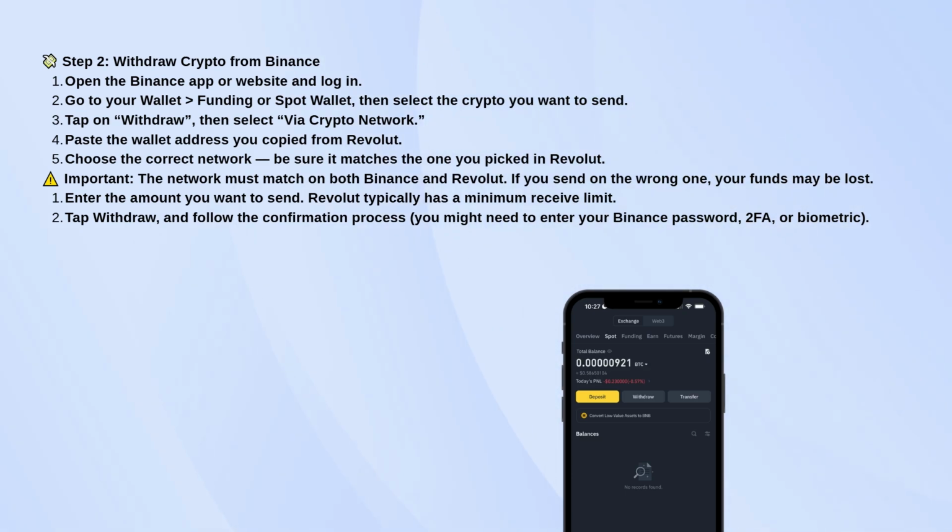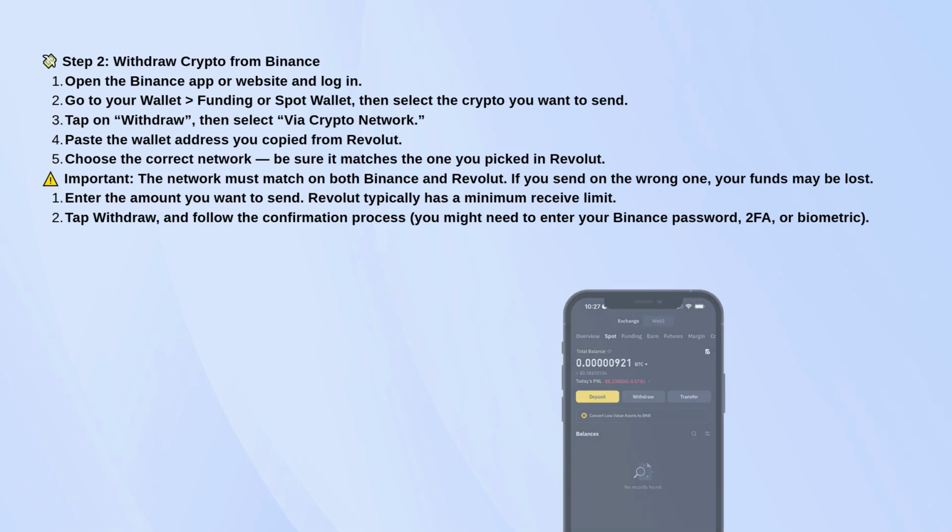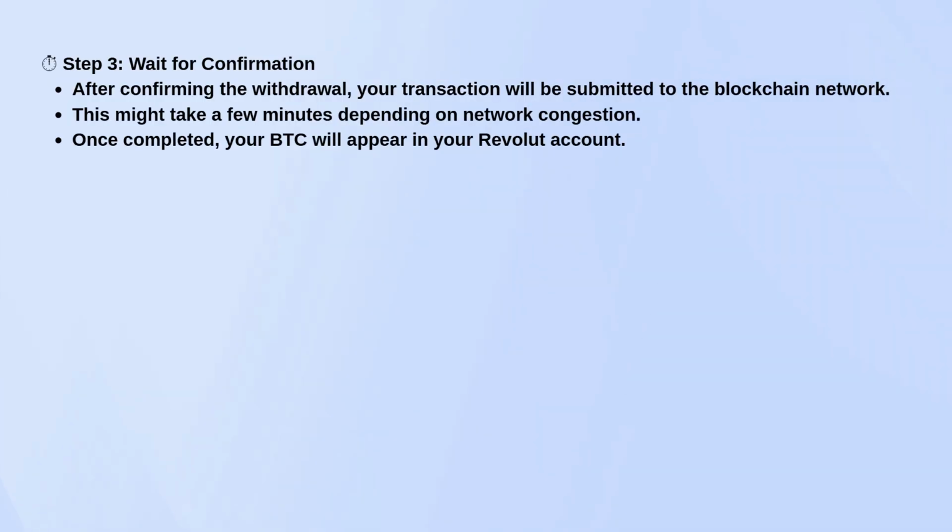Then enter how much BTC you want to send. Revolut usually needs at least like $5 worth, so keep that in mind. After that, hit Withdraw, check everything's correct, and confirm the transfer with your password or whatever security you use.